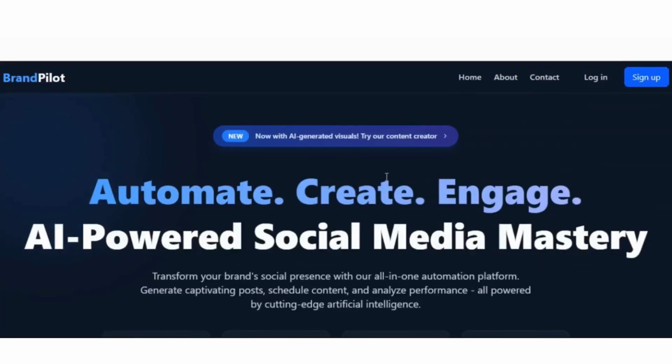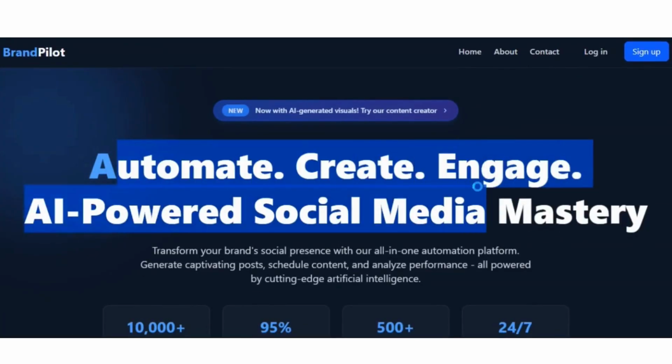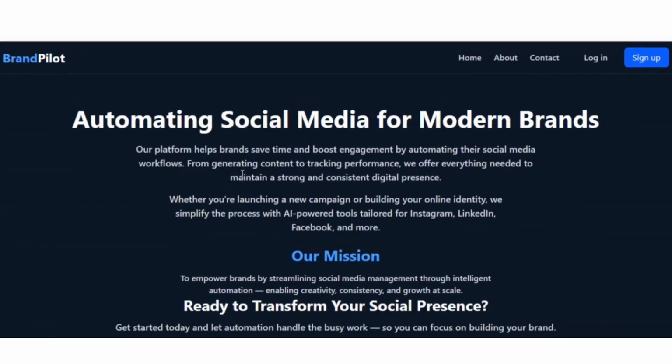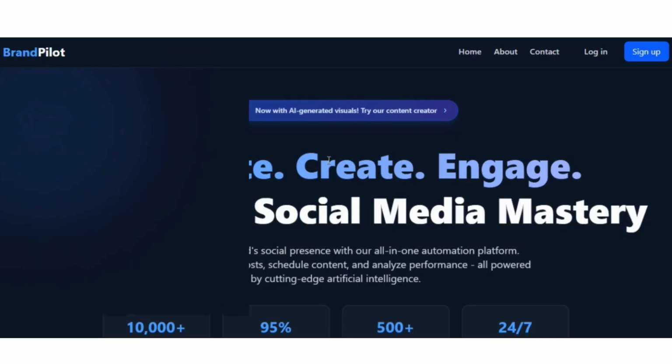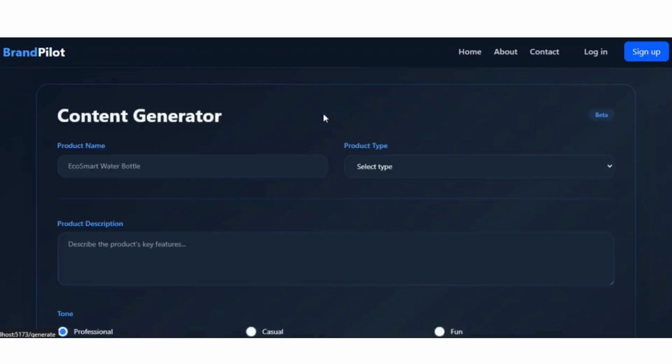So hello and welcome to the Brand Palette, an application that will automate the content creation from now on. It sounds amazing, but let's see it working. So we have an about section here in which we have told about ourselves. We have built this app to save the time and efforts of marketers, including small businesses and content creators, by providing them high quality and ready to use social media content. They can create content in just 10 to 15 seconds. So without further ado, let's dive in.